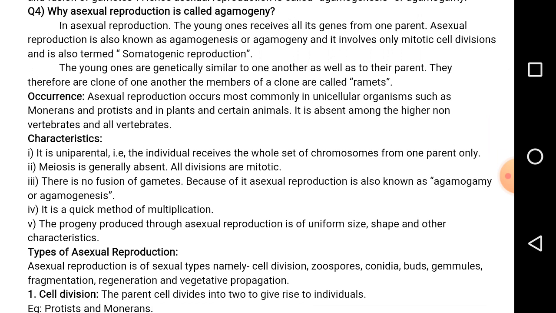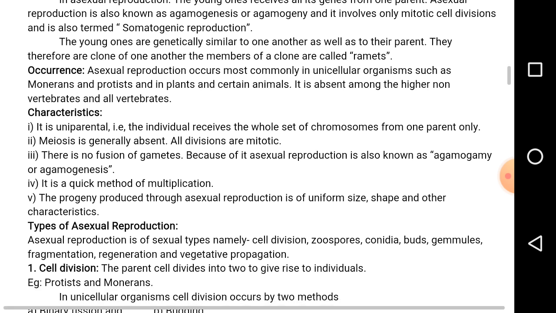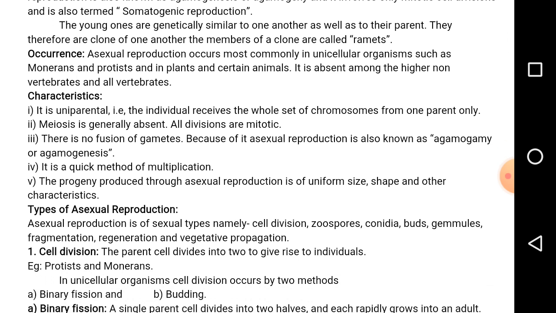The younger ones produced from asexual reproduction are similar to one another and also to their parents, hence they are called clones. This question will be asked for 1 mark.